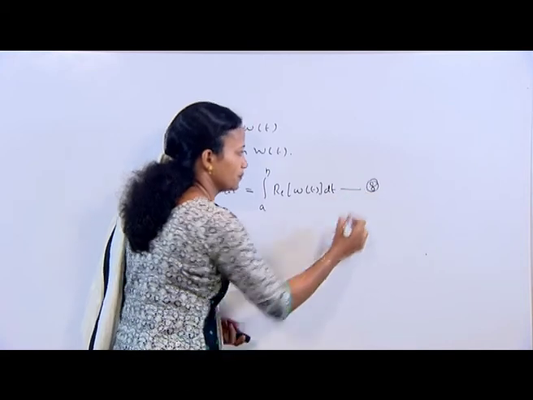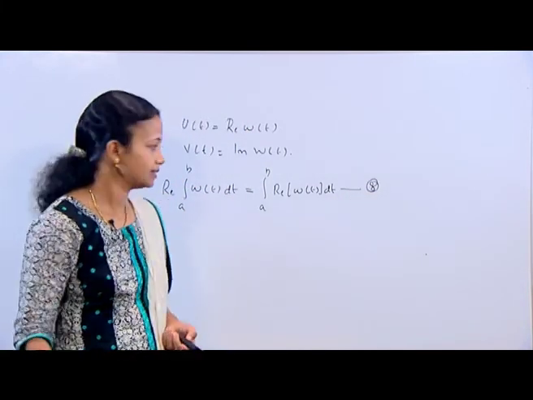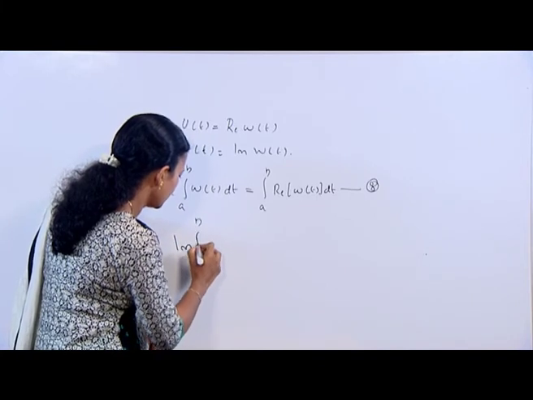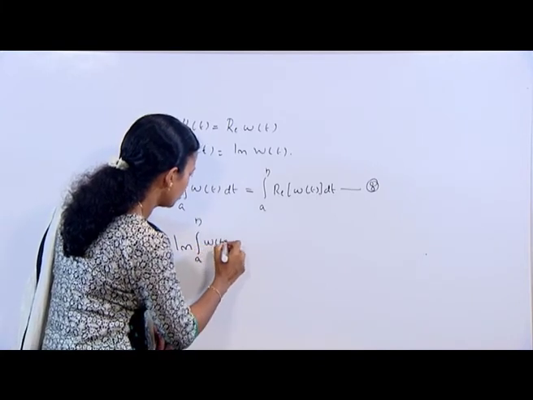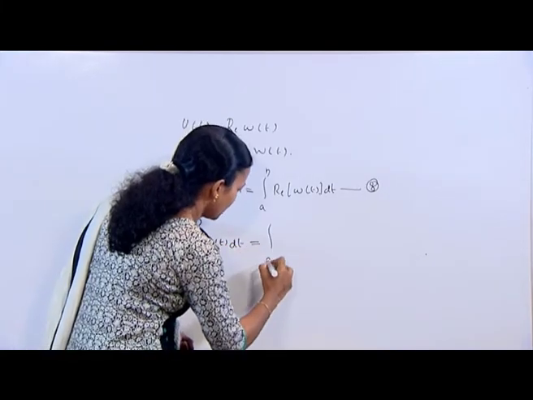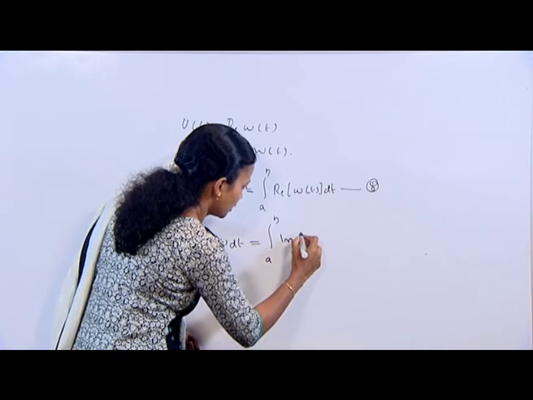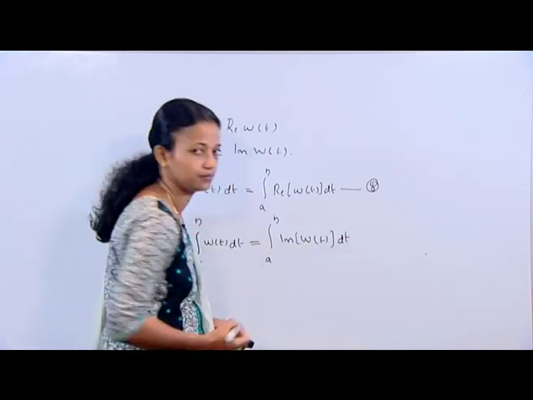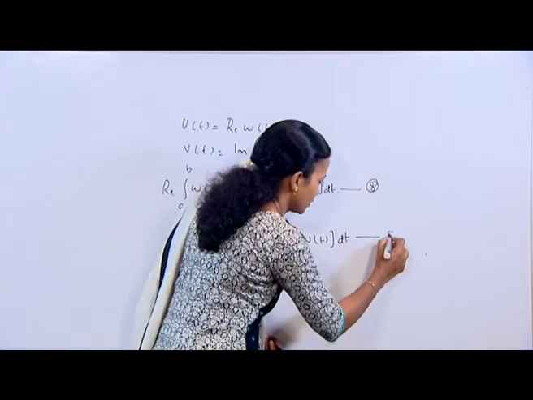Next, equation number 8. And again I can write the imaginary part of integral a to b w(t) dt is equal to integral a to b imaginary part of w(t) dt. Mark it as equation number 9.